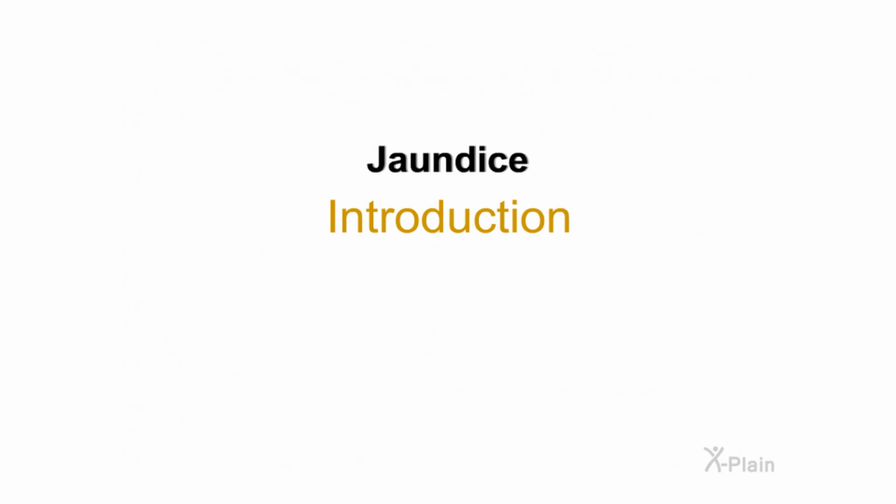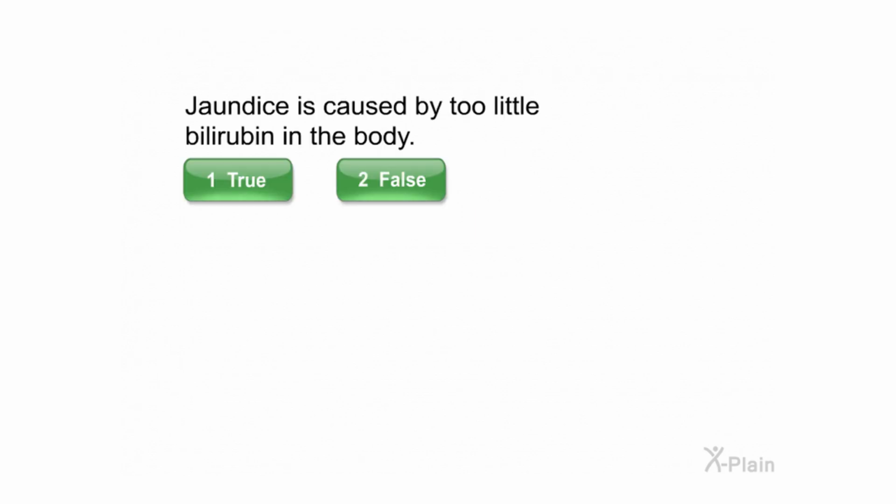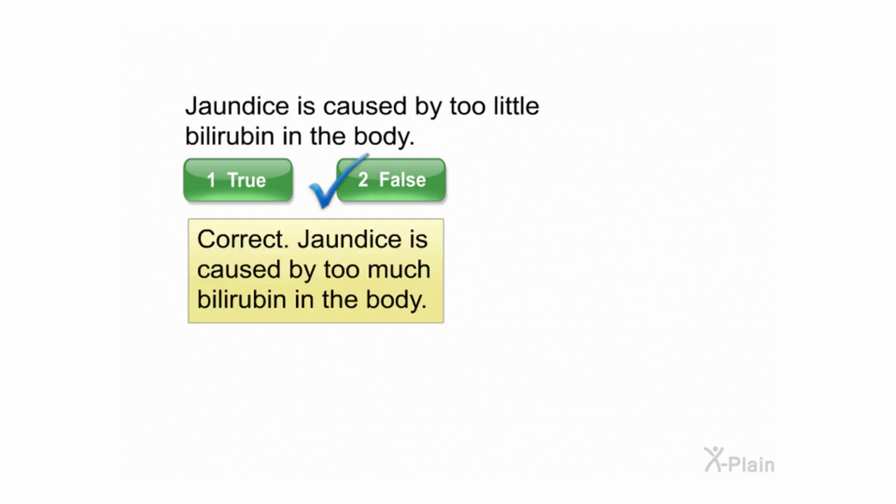Jaundice. Introduction. Jaundice is caused by too little bilirubin in the body. Select true or false. Correct. Jaundice is caused by too much bilirubin in the body.